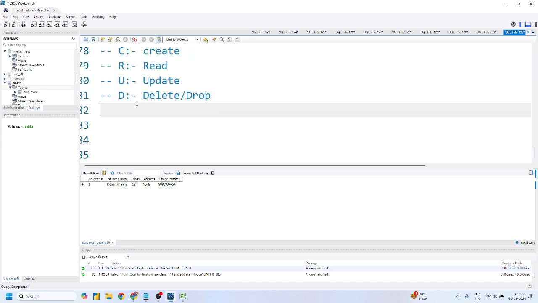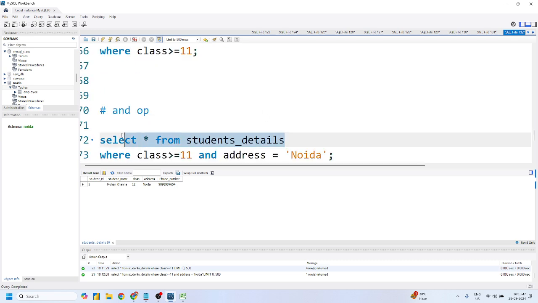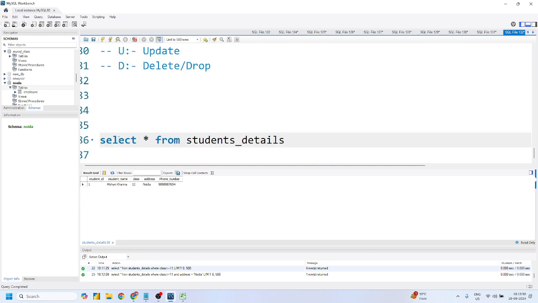Any doubt? I think we have successfully understood the concept of how to create a table and how to create a database. We are already aware that we can read the records inside a table. Now we have to focus on how to update a record or records, how to delete a record or records, and how to drop anything that we have just created. If you try to update any record, it may give you an error.